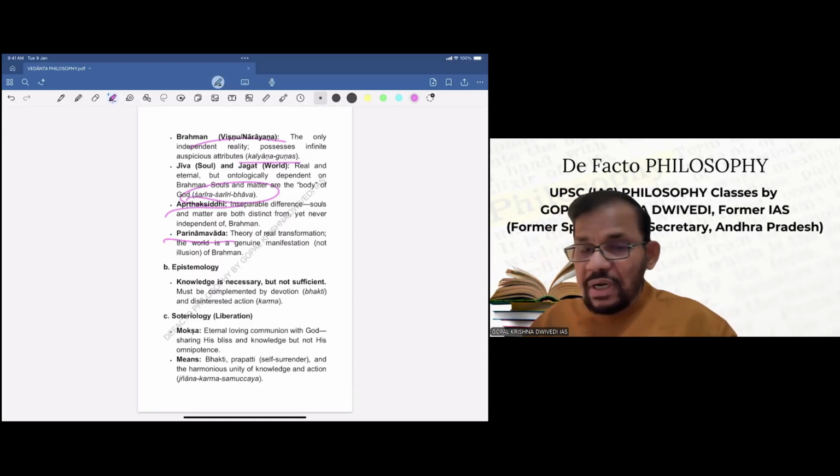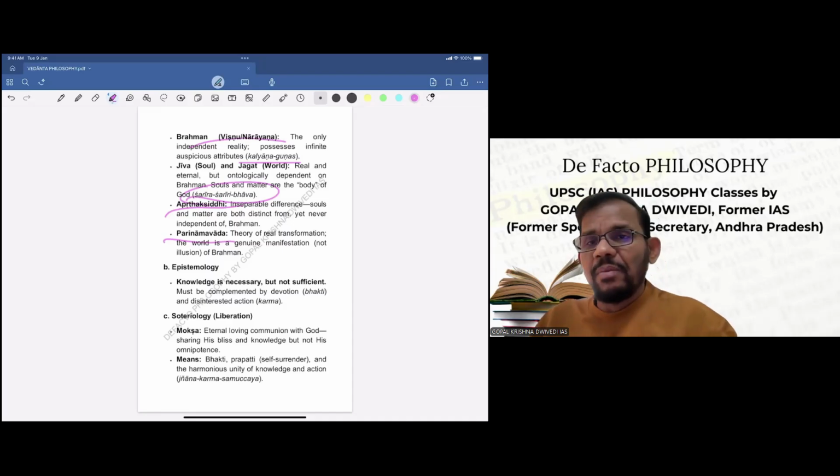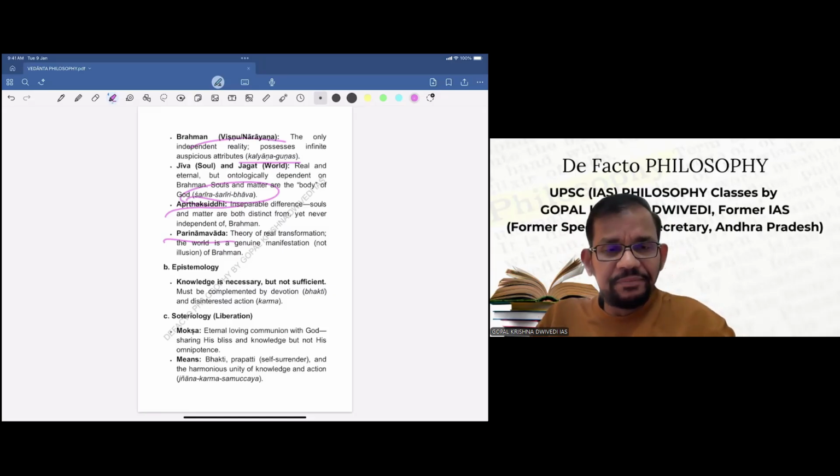Then, as I told earlier while discussing Vivartavad, he has given a theory of Parinamvad, the theory of real transformation. The world is a genuine manifestation of Brahma, not an illusion. Because Shankaracharya says it's an illusion, Ramanujacharya says no, it's a real transformation as far as Brahma is concerned.